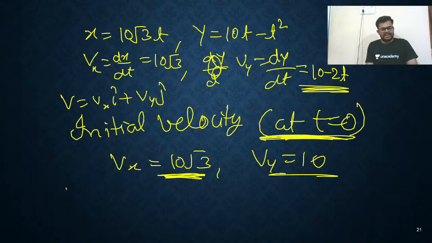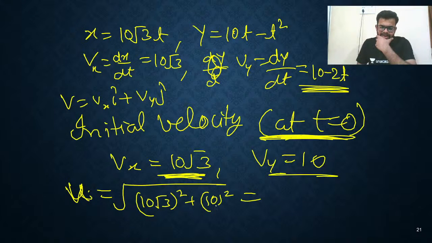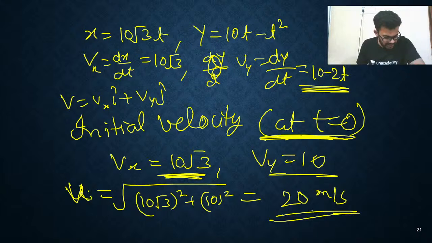So you can write like this: V, or we can write u. u equals under root of Vx square plus Vy square, which is 10 root 3 square plus 10 square. Now what are you getting? 300 plus 100, 400. 20 meter per second is the answer.